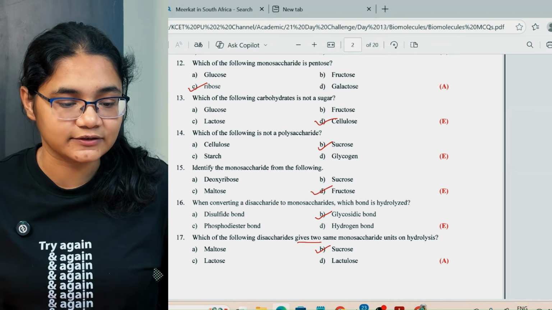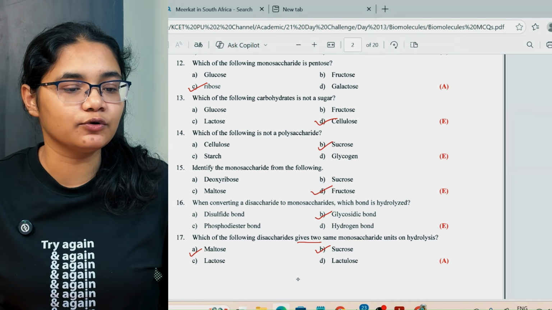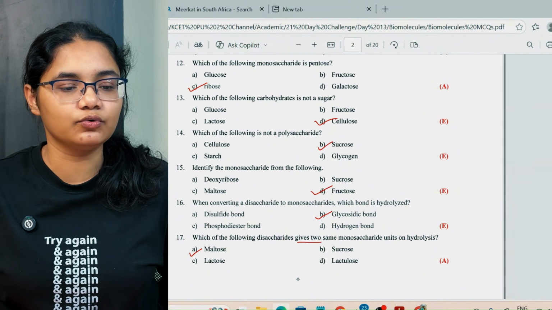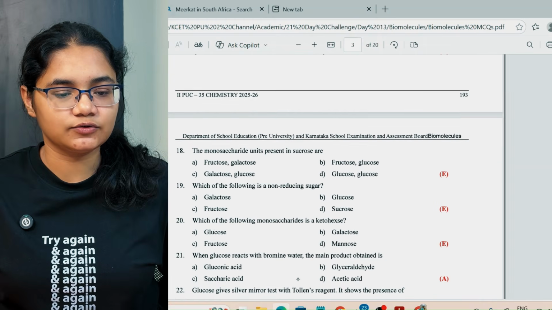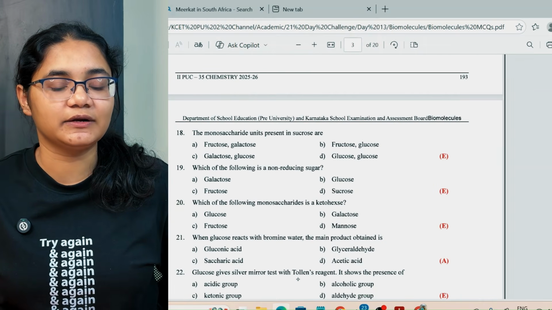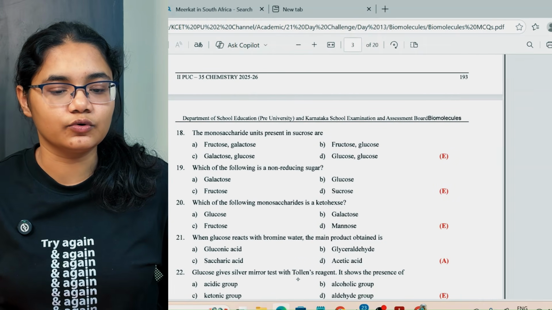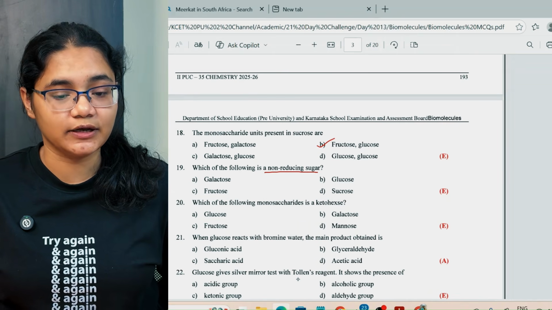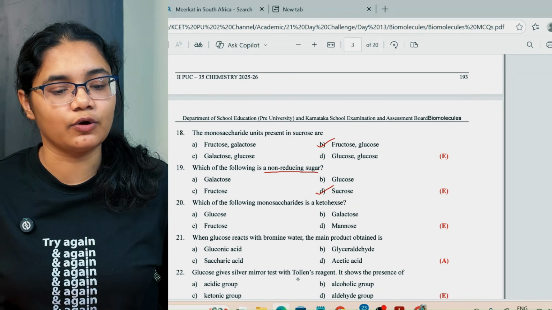Sorry, not sucrose. That is your maltose, because sucrose will give you what? Glucose and fructose, right? So not sucrose. Maltose will give you 2 glucose molecules. Next, the monosaccharide units present in sucrose are glucose and fructose. Which of the following is a non-reducing sugar? So sucrose is a non-reducing sugar.